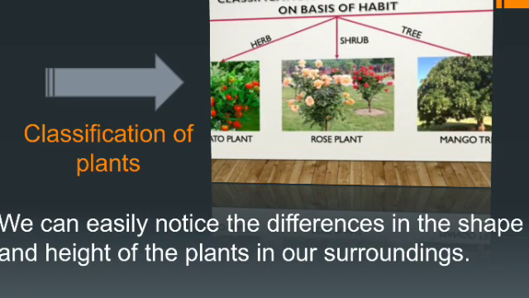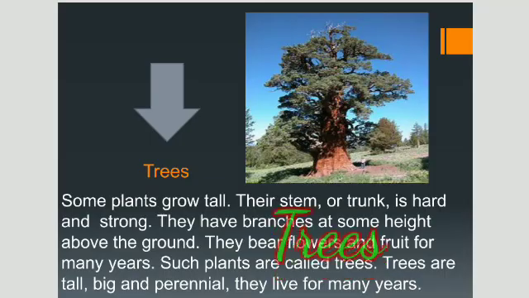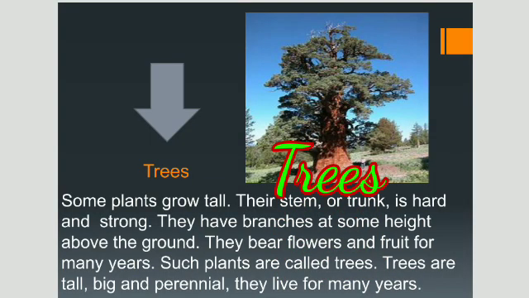Let us move towards the first one, that is trees. Some plants grow tall, their stem or trunk is hard and strong. They have branches at some height above the ground. They bear flowers and fruit for many years. Such plants are called trees. Means trees are tall, big, and perennial. That is, they live for many years.